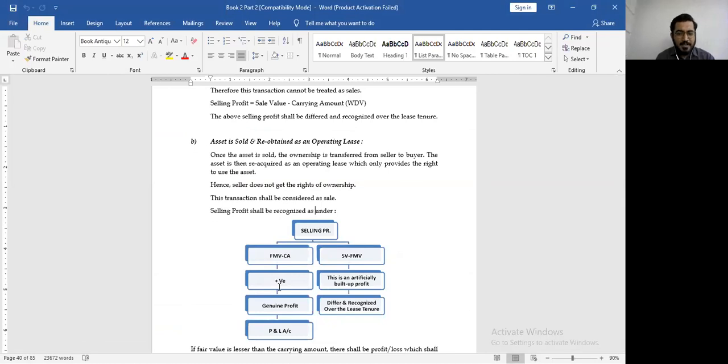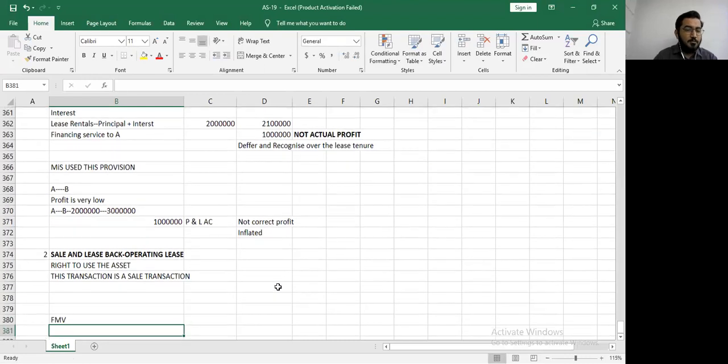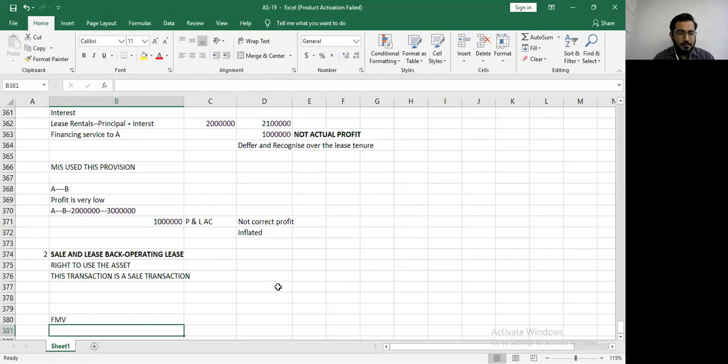See, how do you recognize the selling profit? Pay attention. Selling profit, fair market value minus carrying amount. If the answer is positive, it is genuine profit. If it is negative, it is loss. This gain or loss will straight away go to the profit and loss account. So okay, let me write over here and please pay full attention. This is the most important concept. Fair market value, and let me write over here carrying amount.